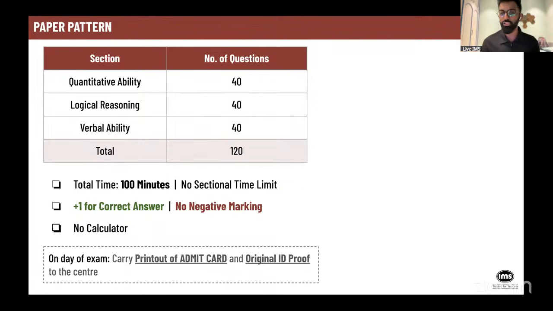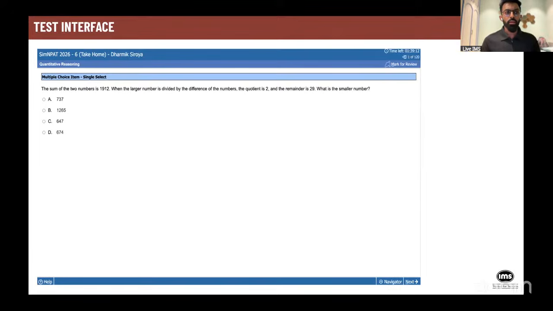Now, talking about your test interface, if you guys have taken the IMS mocks from SIM NPAT 5 onwards, you must have seen this new interface. Your NPAT actual examination has exactly the same interface where you can see one question at a time. There is no window towards the right hand side where you can click on different questions and everything.